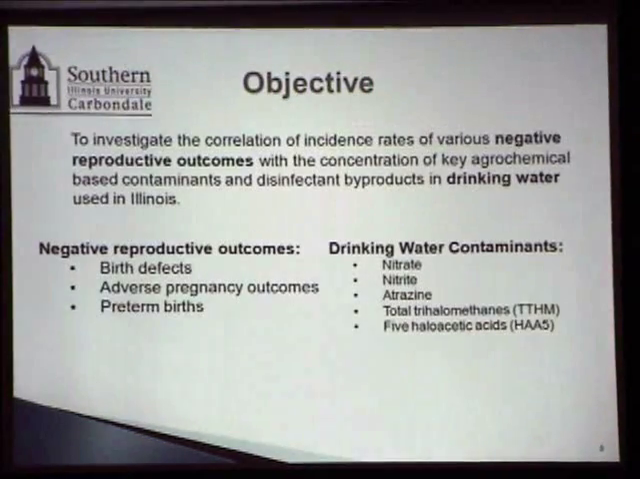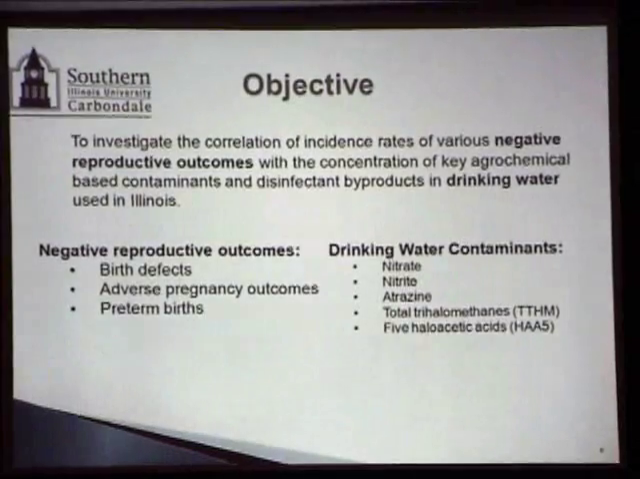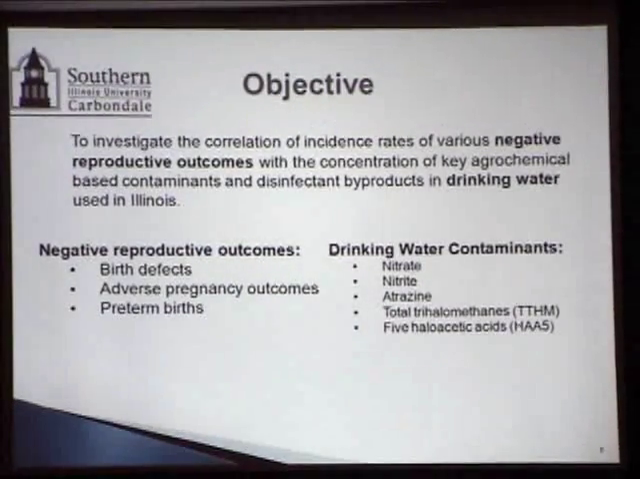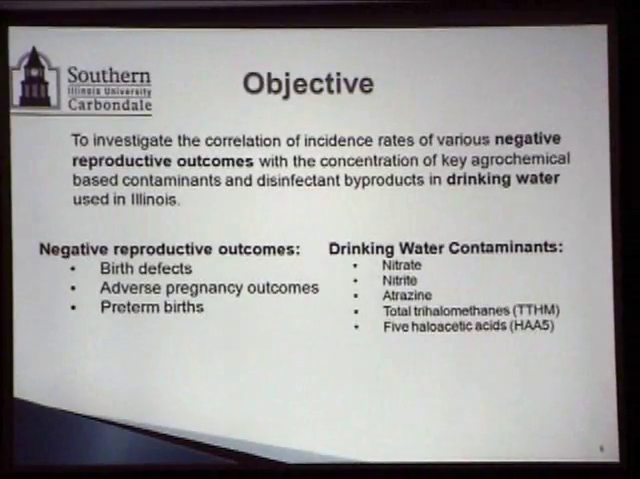The broad objective was thus to investigate the correlation of incident rates of various negative reproductive outcomes with the concentration of key agrochemical-based contaminants and disinfectant byproducts in drinking water used in Illinois. Negative reproductive outcomes have 3 categories: birth defects, adverse pregnancy outcomes, and preterm births.